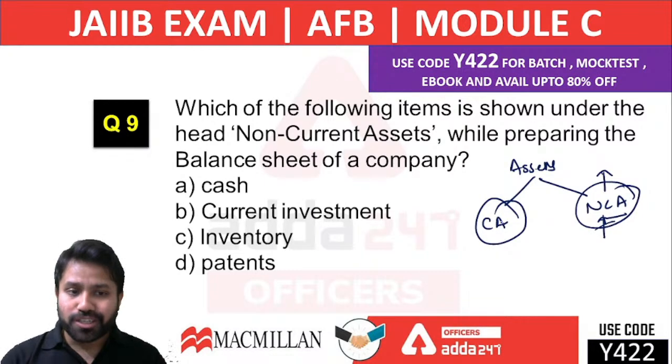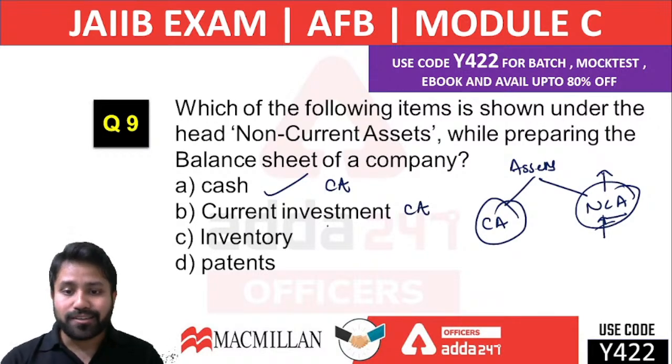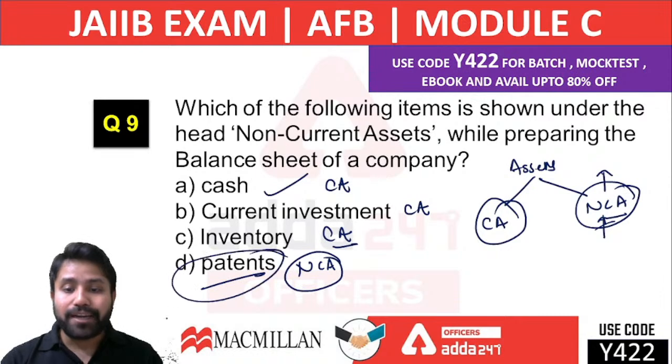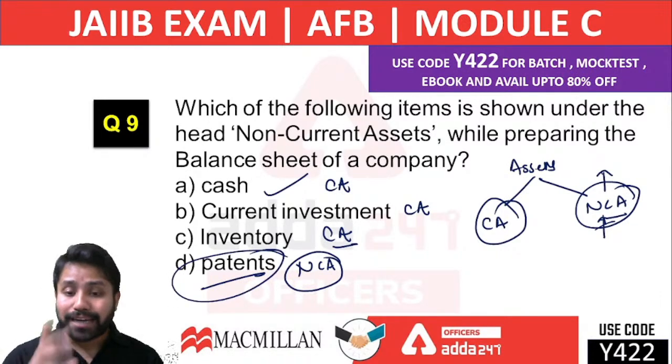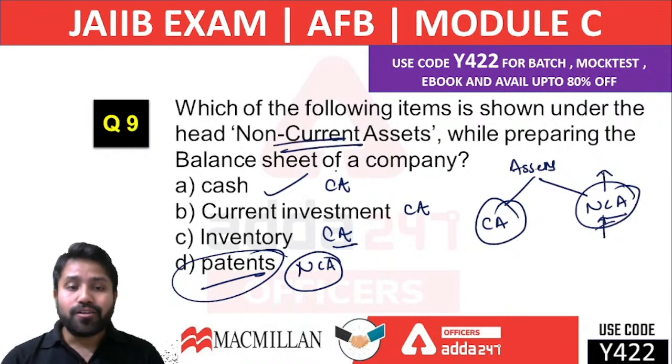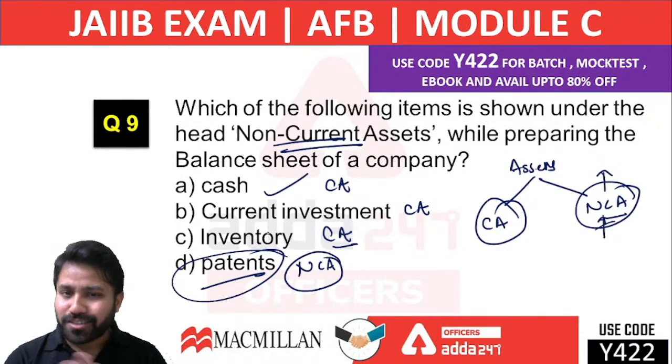So now the question is: cash is considered a current asset. Current investment is also a current asset. Inventory is also a current asset. The only one is the intangible asset, like a patent, which is considered a non-current asset for your organization. That's why it is considered a non-current asset in the balance sheet. Okay, so that would be your answer for this question. I'm hoping that everyone is understanding this concept here. Now the next question.